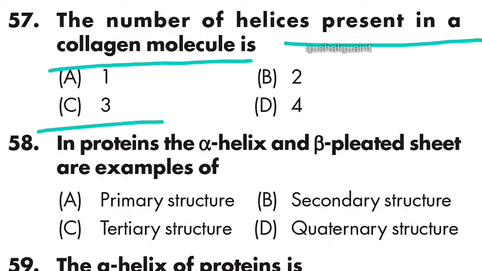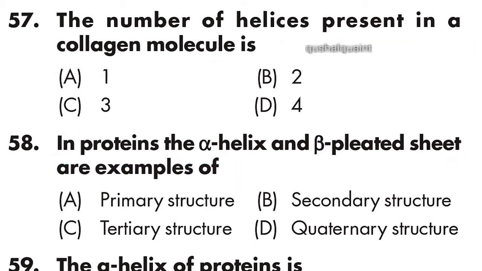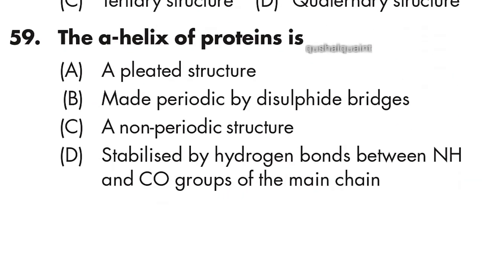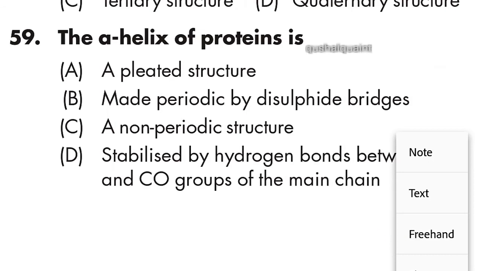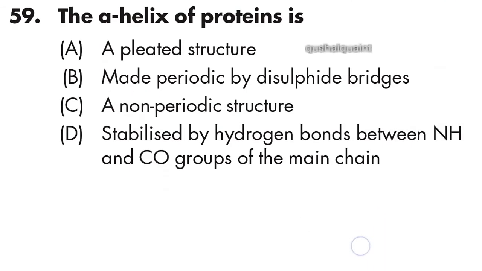Option C is right. 58: in protein, alpha helix and beta pleated sheet are examples of secondary structure. Option B is right. 59: the alpha helix of protein is a non-periodic structure. Option C is right.